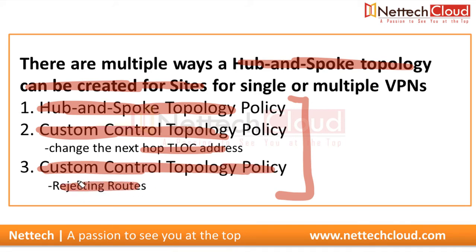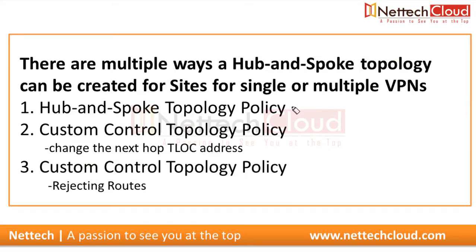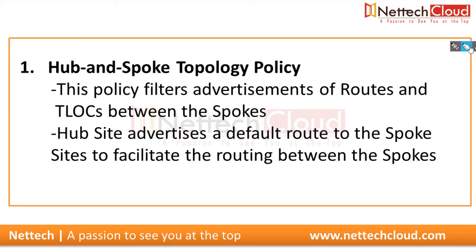There is no sequence; there are three different ways to accomplish this task, to change the topology. Let me start with the first one, the hub and spoke topology policy, and then I will discuss the custom control policy, and the third one is also a custom control policy, rejecting routes. So first, the hub and spoke topology policy.